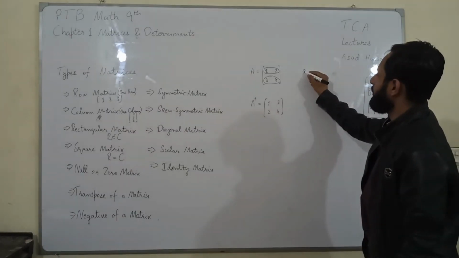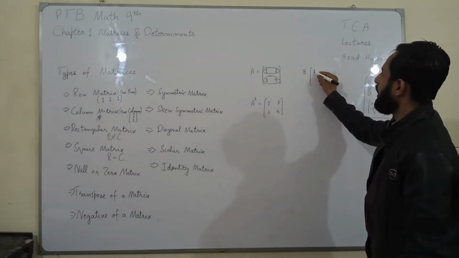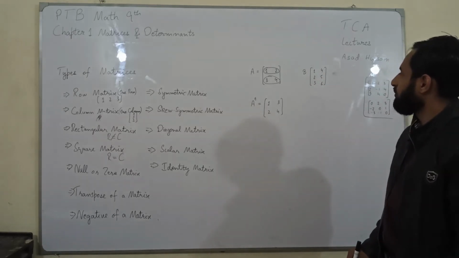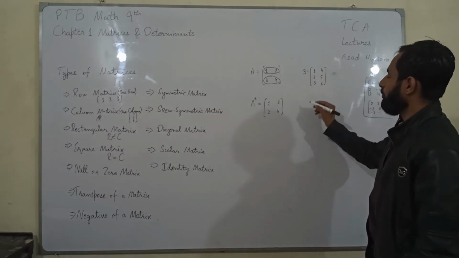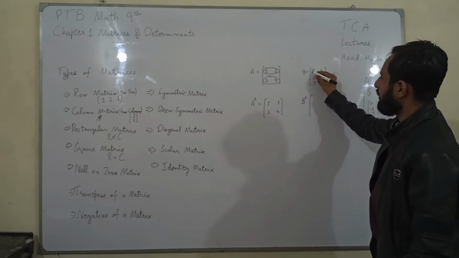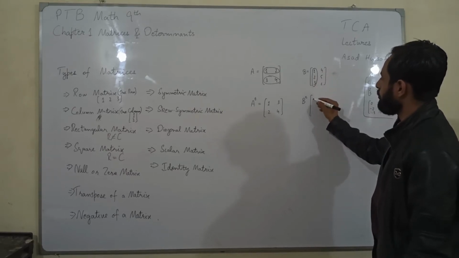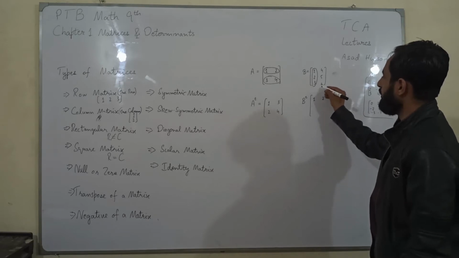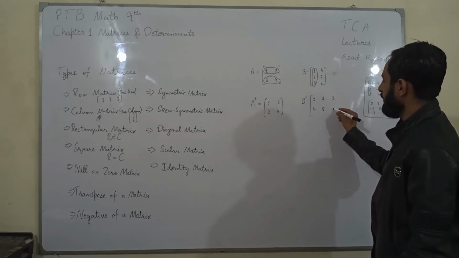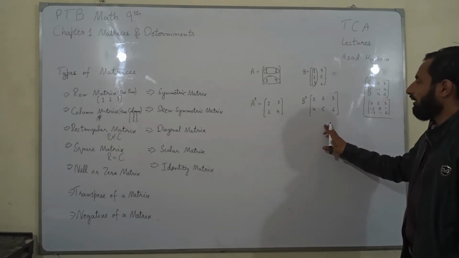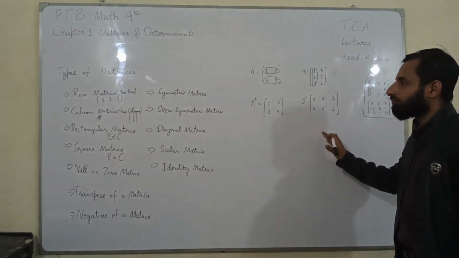For another example, we can say B is 1, 2, 3, 4, 5, 6. It is a matrix of 3 by 2. For its transpose, we have to exchange the columns into rows. So this matrix would become 1, 2, 3, 4, 5, 6. So B transpose is of order 2 by 3.